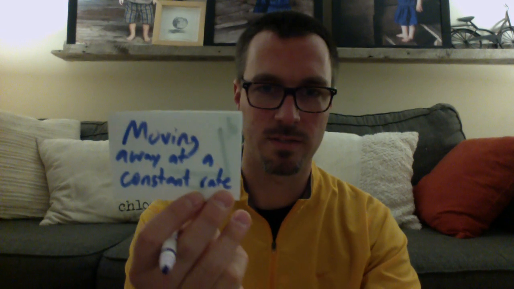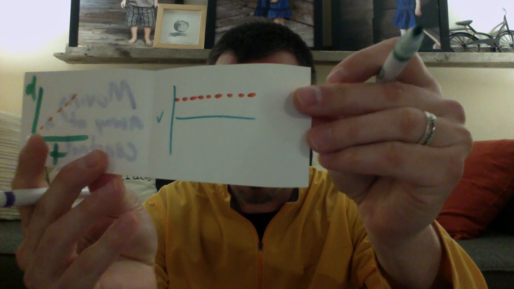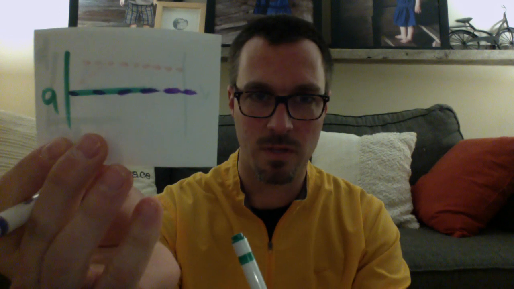Moving away at a constant rate. But wait, Mr. Sportel, isn't this one going to be exactly the same? Because this velocity time graph isn't doing anything but going at a constant velocity, so therefore it's not accelerating because there is no change in velocity over time? Yes, you're absolutely right. Congratulations. So let's draw it in. Acceleration, 0. Something like this. Okay, that was stage 1, where they're all the same. Now let's move on to stage 2.